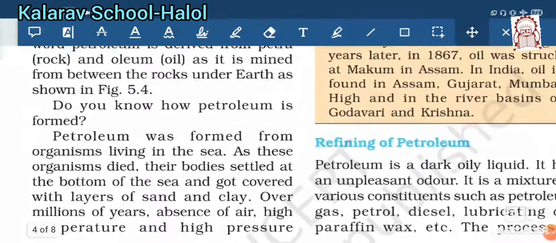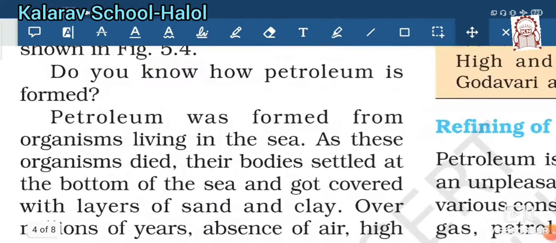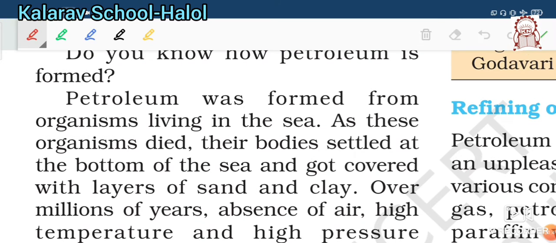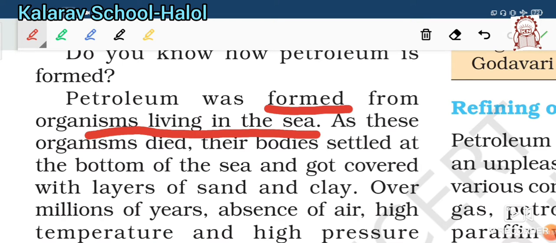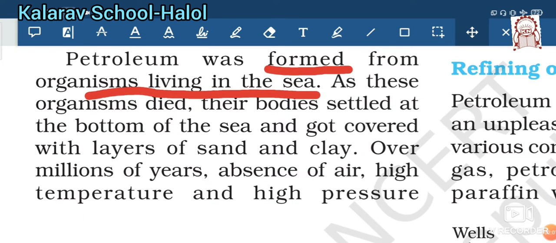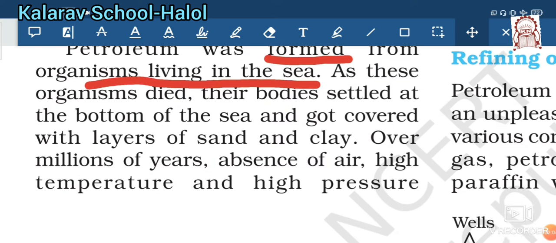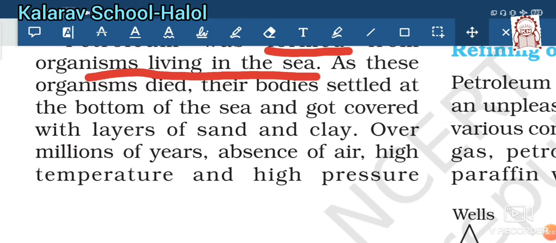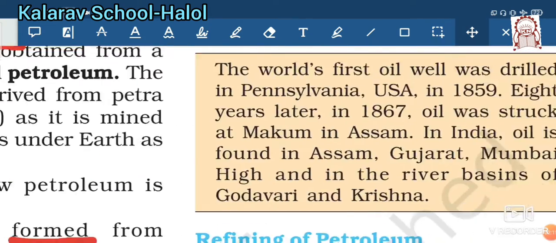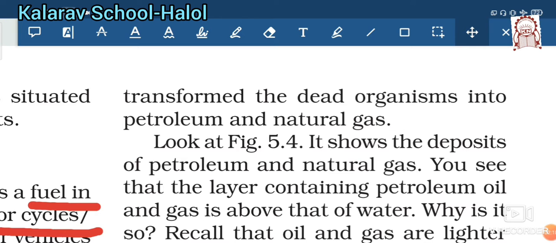Now the question arises, how is petroleum formed? Petroleum was formed from the organisms which lived in the sea. So here is the formation of petroleum. As these organisms died, their bodies settled down at the bottom of the sea and got covered by sand and clay. It takes millions of years, with high temperature and high pressure. The petroleum and natural gas were formed from the dead organisms.